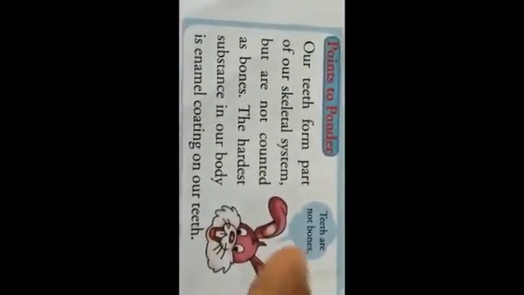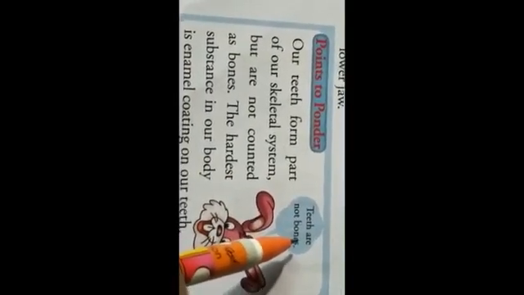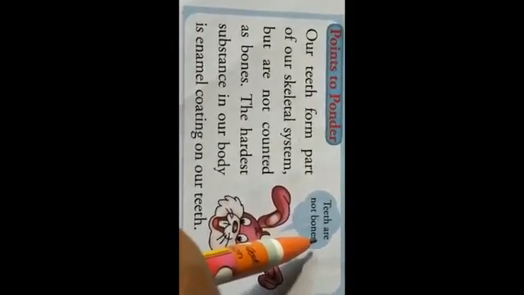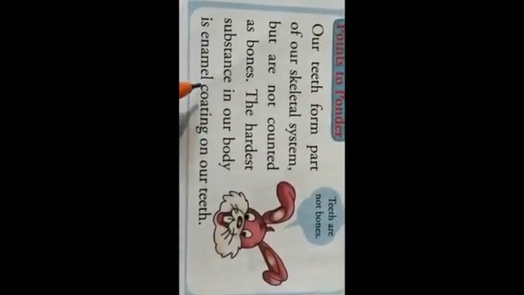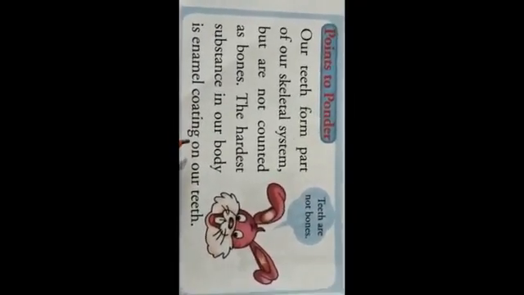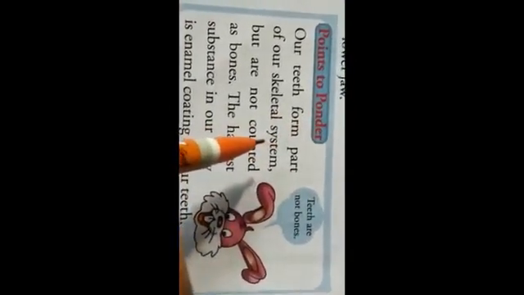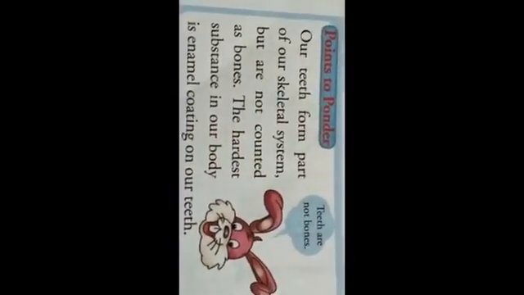Teeth are not bones. They are hard because they are made up of calcium. Okay. So enamel is the coating that covers the teeth. That is the hardest substance found in our body. Though teeth are part of the skeletal system, they are not counted as bones.